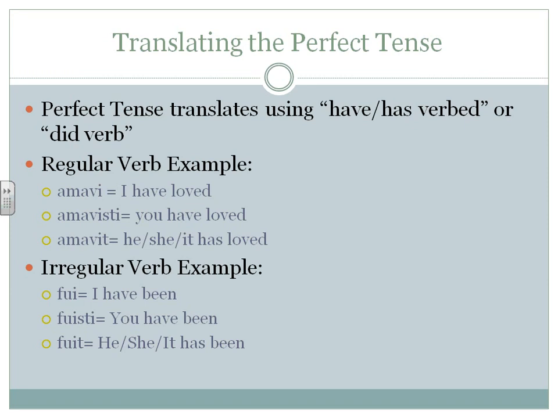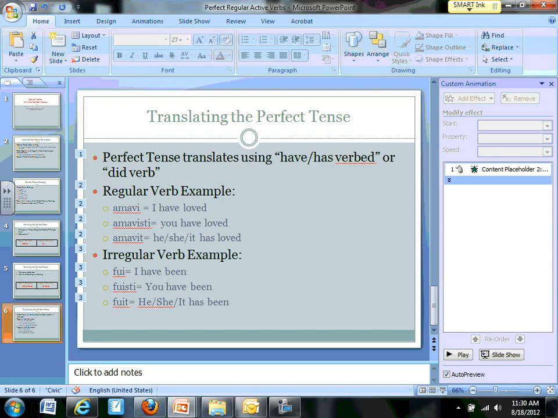Now, please note that for any word that has to be as part of its definition, sum, or any of the ones such as gaudeo, which would be to be happy, if be is part of the definition, it will be have been. It is not passive in nature. It will be active, as long as to be is part of the present translation. Now you know how to form your perfect tense.